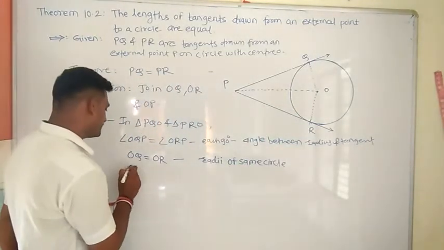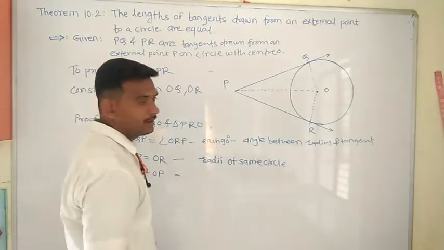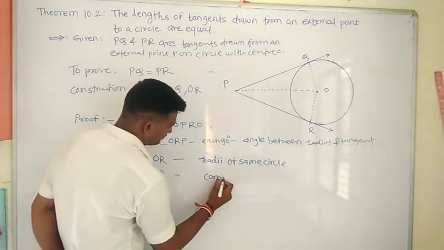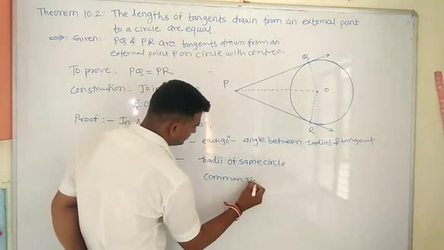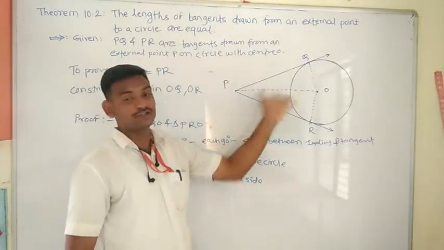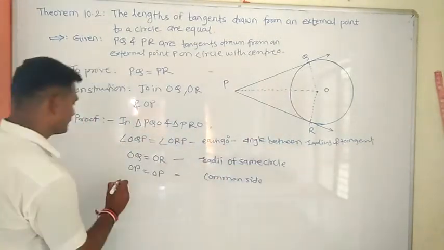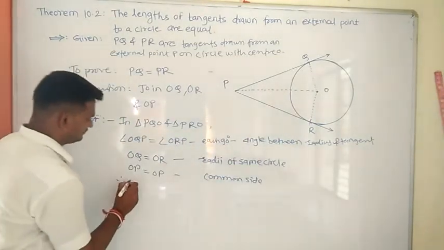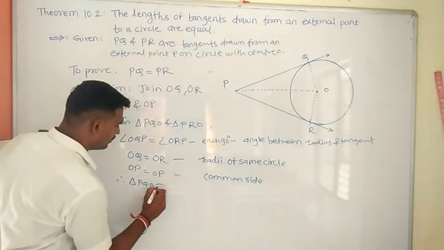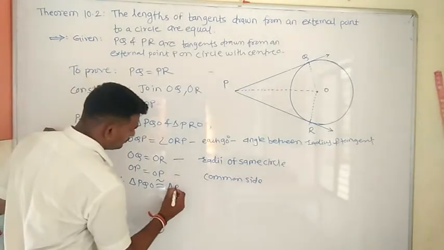Then again, OP is equal to OP. What is the reason? Common side. OP acts as the hypotenuse for both triangles, the common hypotenuse. Therefore, can we say that triangle PQO is congruent to triangle PRO?